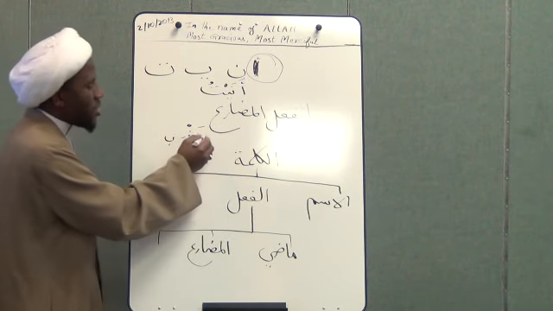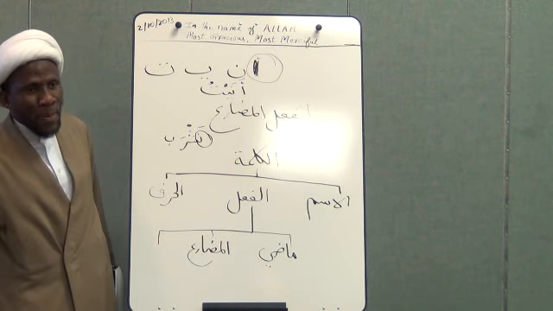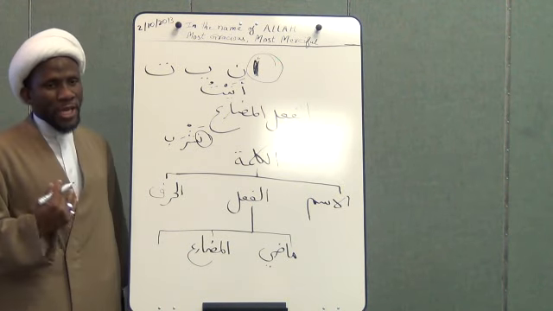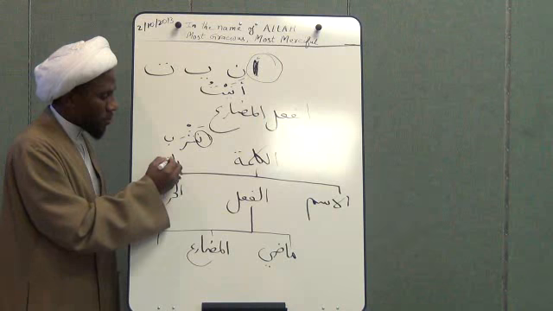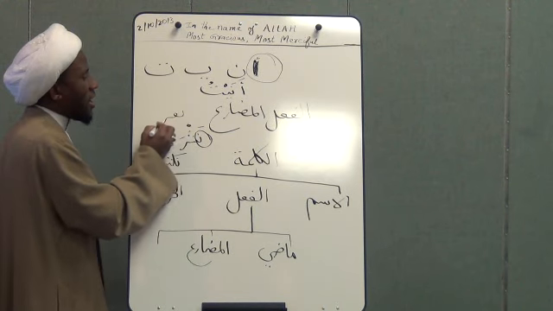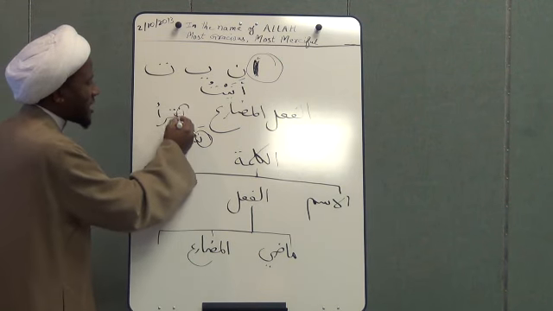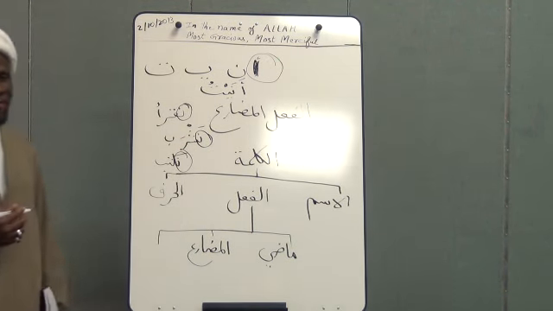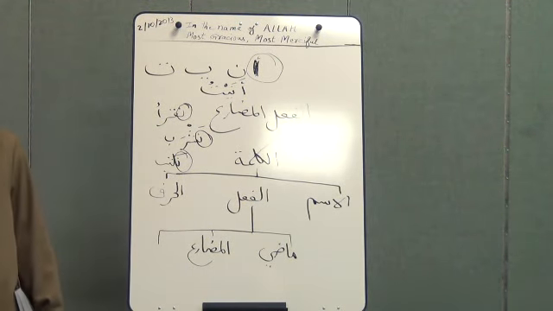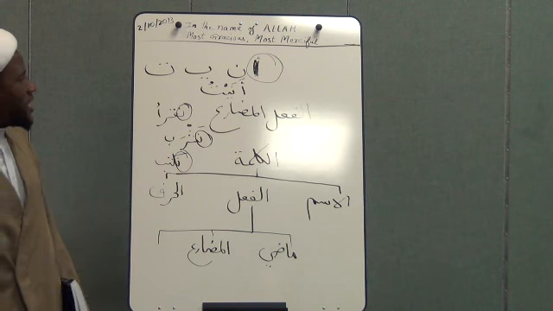Plural. Yes, plural. The noon here is what makes it plural, because noon is for the first person plus others, which is plural. Like when I want to say you and me, we say nashrabu, we are drinking. Or naktubu, we are writing. Or for example, naqra'u, we are reading. So you see that the noon is in every one of these three examples. And that is how the present tense, when you use noon, is for plural. And if you add alif, then it will be for me. Ashrabu. Akulu. So that is the noon.